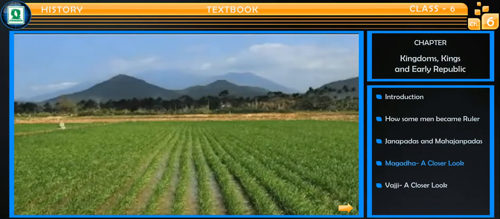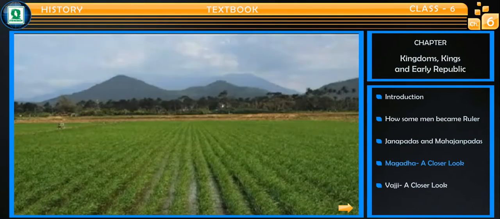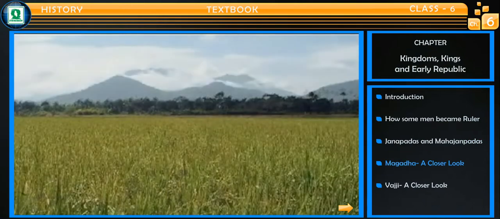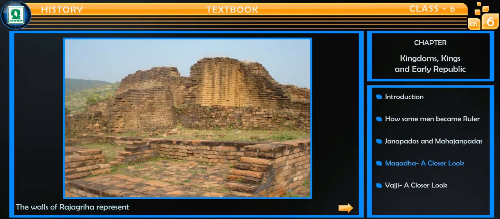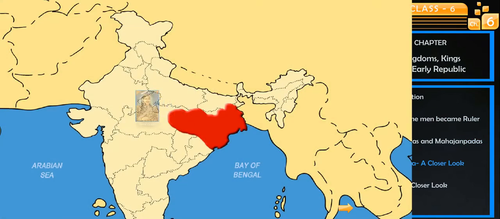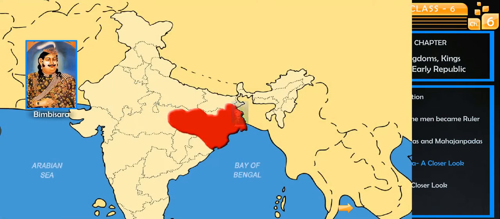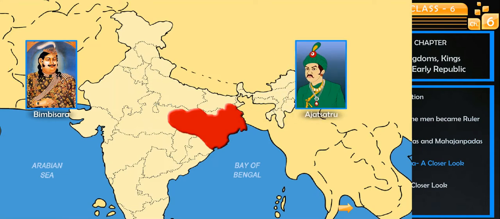Land under cultivation in Magad was quite fertile. There was agricultural prosperity. The walls of Rajgriha represent the earliest evidence of fortification in the history of India. Magad had two powerful kings, Bimbisara and Ajatsatru, who used all possible means to conquer other Janapadas. They wanted to secure their kingdoms and expand their territories.